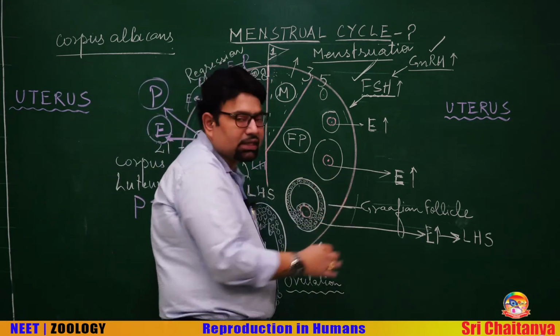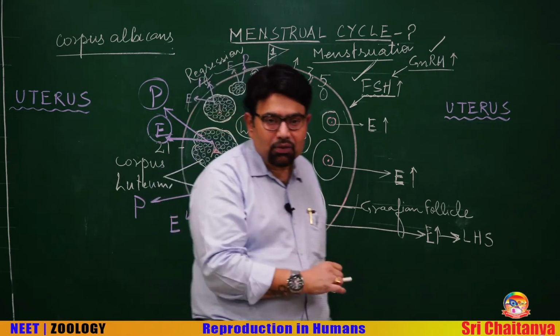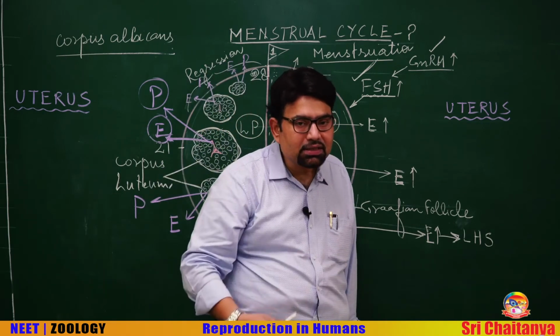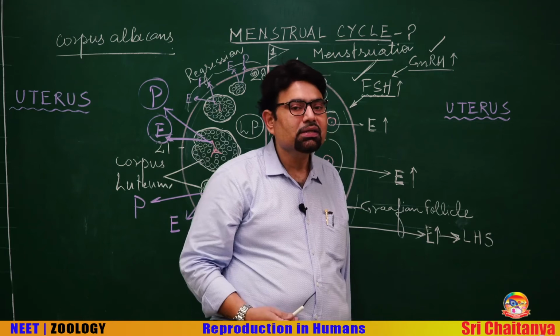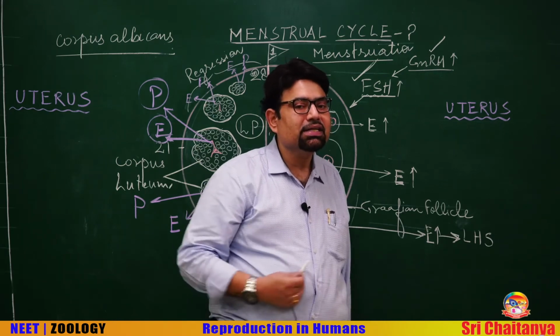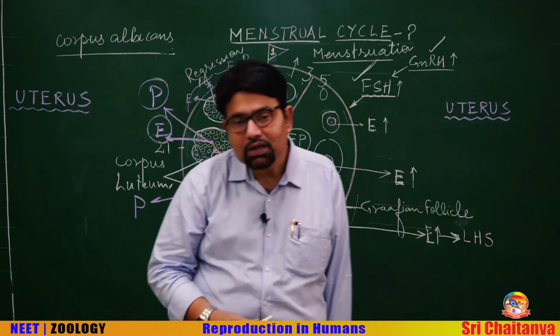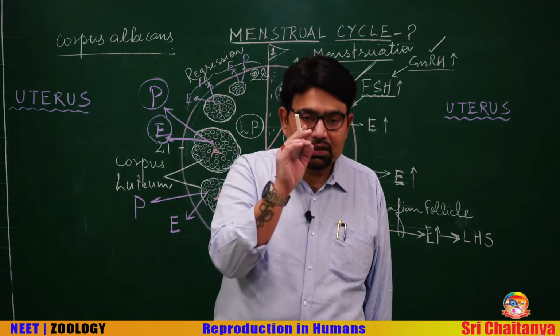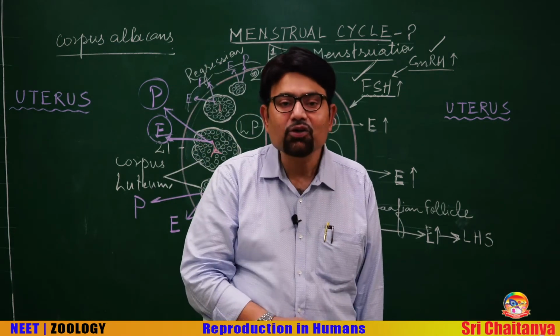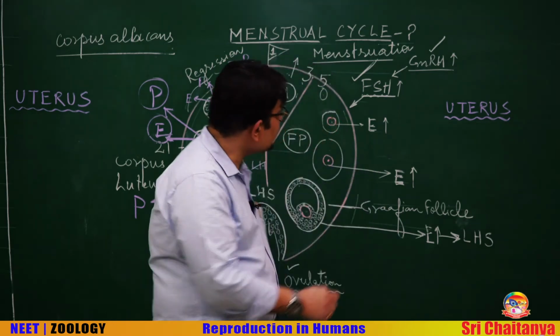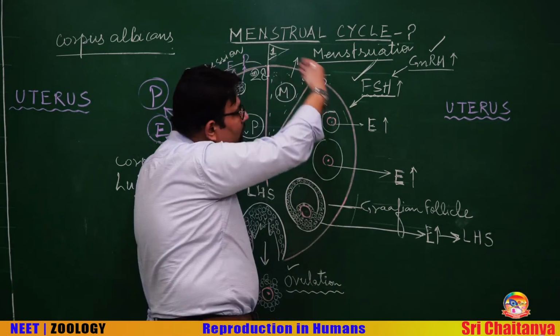Hormones are changing in the blood, and these hormones are causing changes in the lining of the uterus. There are cyclical changes in the lining of the uterus, and you know what is the name of the lining of the uterus? Lining of the uterus is endometrium. So what happens in the menstrual phase? Endometrium sheds.